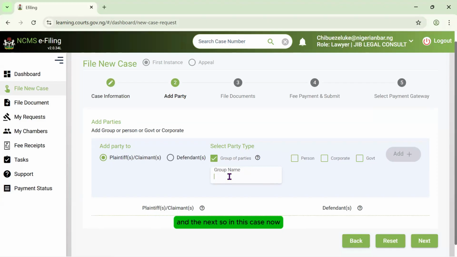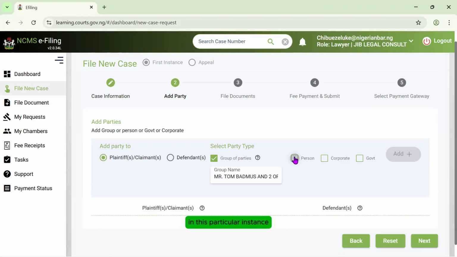So in this case, we have, let's say, one person, two persons and one government, or two persons and one corporate for the claimant. So I would do Mr. Tom Badmos and two others, right? And then you come here to pick.